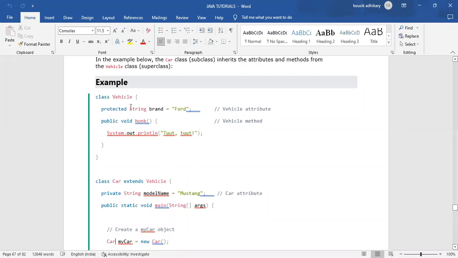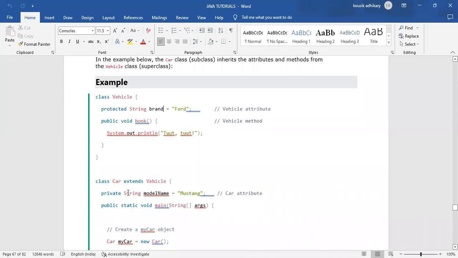Whatever method and variable is available in the Vehicle parent class, we are extending, that means extracting, everything we want to use: the honk method and the string brand variable, which we want to use in the class Car.